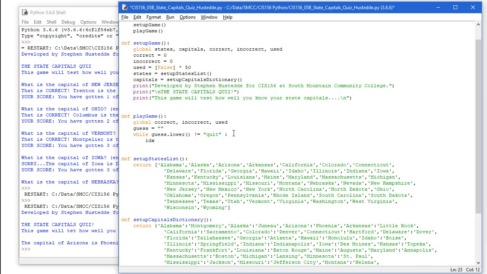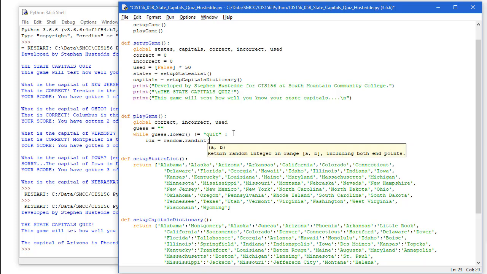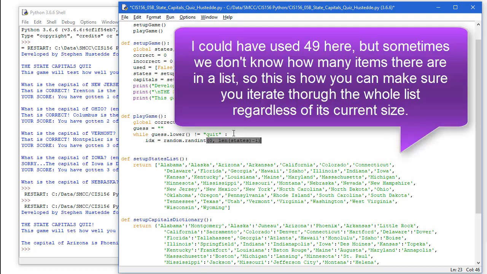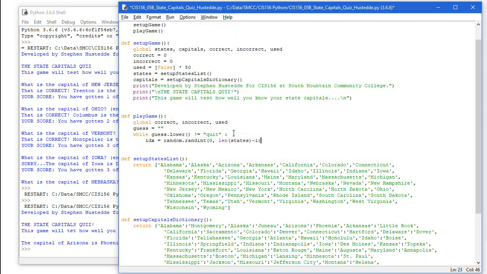I'm going to use IDX for index. It's going to equal random, we're going to call the randint function. And I want a value between 0 and the length of states minus 1. So it'll give me a value between 0 and 49. Those are inclusive.